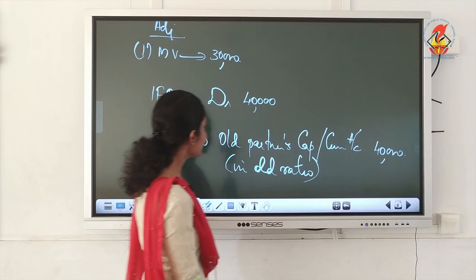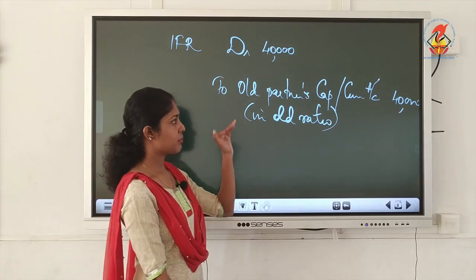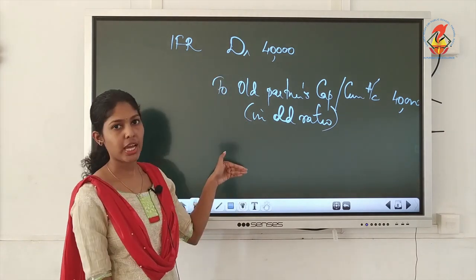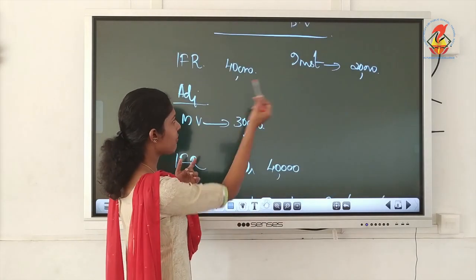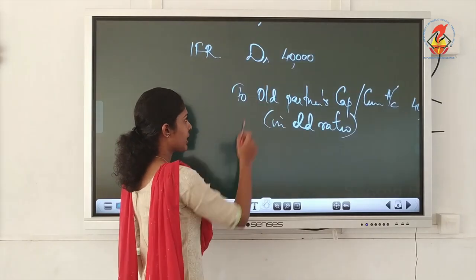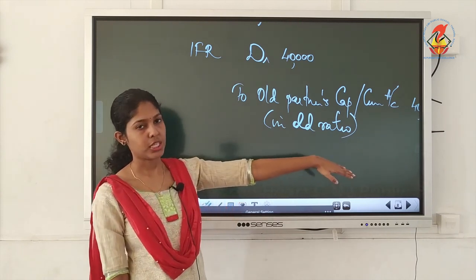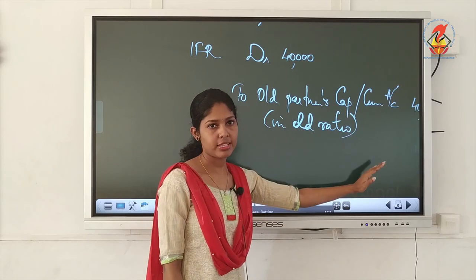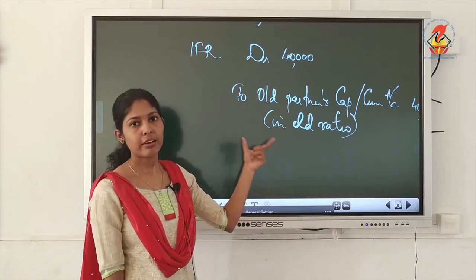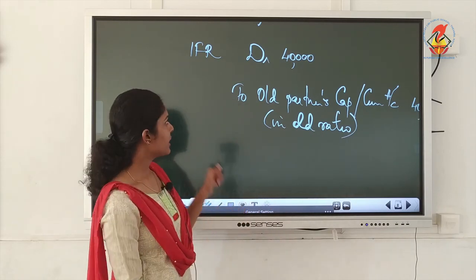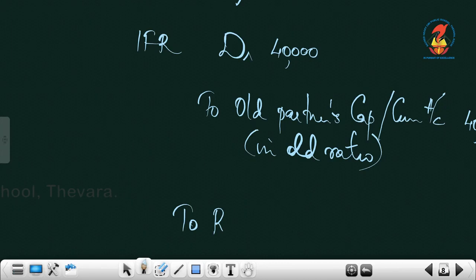Okay, before that just see this journal entry. IFR debit to old partners, because nothing is to be taken out of IFR. There is no decrease, instead there is an increase in the value of investment. An increase in the value of an asset is recorded on the credit side of revaluation, shown as by investments. So for that also we have to write a journal entry.